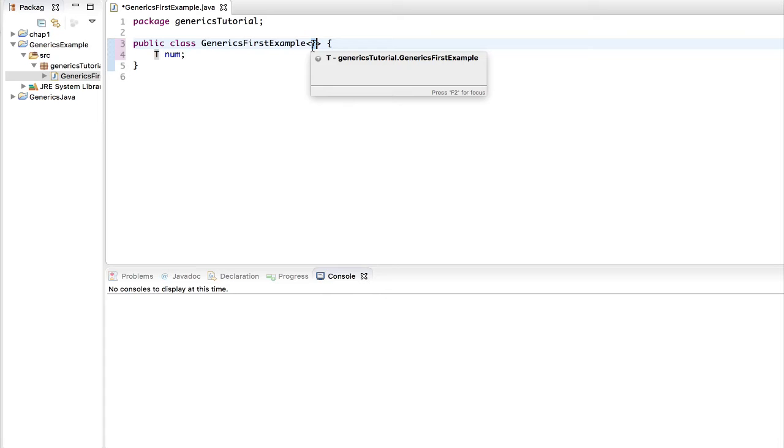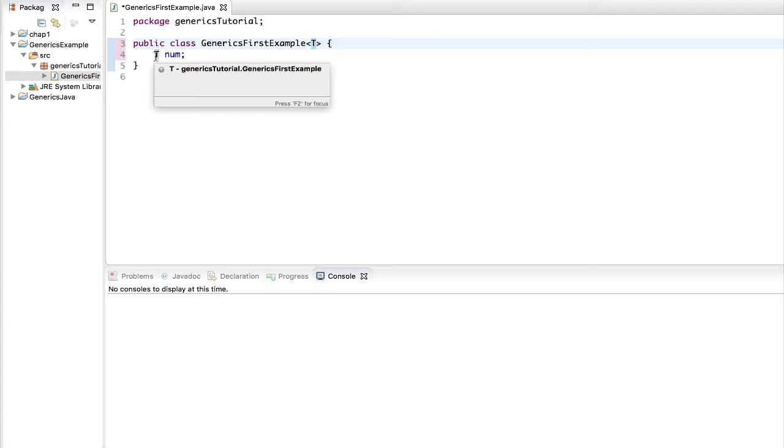And in this case, if the user passes in an integer inside this curly bracket when the instance is created, and we'll see how that instance will be created when we create our main method, the compiler will take that parameter, which is the string, and replace this T with that string parameter.